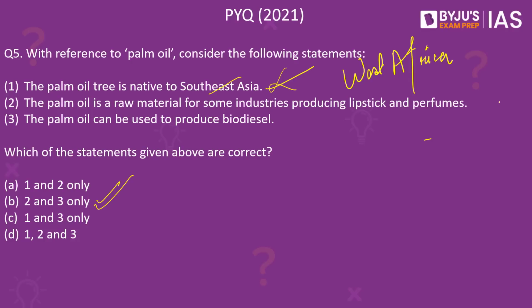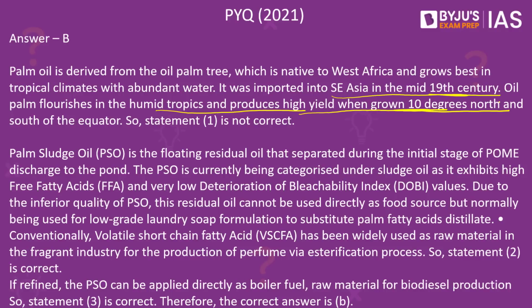It is used as a raw material in multiple industries, not just lipstick and perfume, but also low grade laundry soap, etc. use palm oil fatty acids in them. And that is why it is used as a raw material in multiple industries. The third statement also is true. The palm sludge oil can be applied directly as a boiler fuel and raw material for biodiesel production and is being utilized in multiple nations across the world.